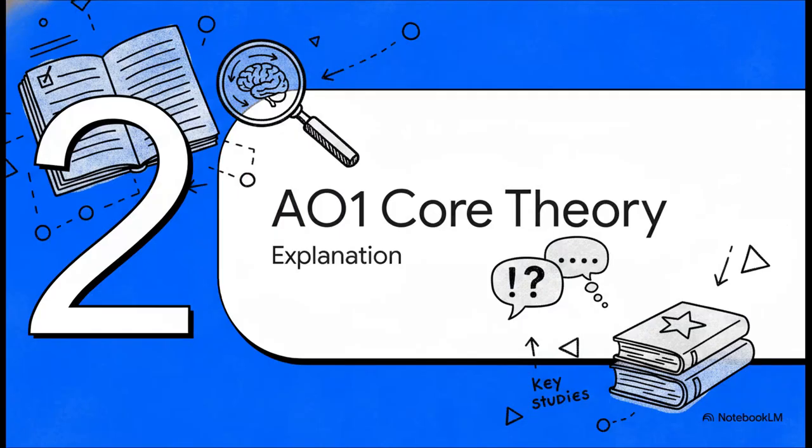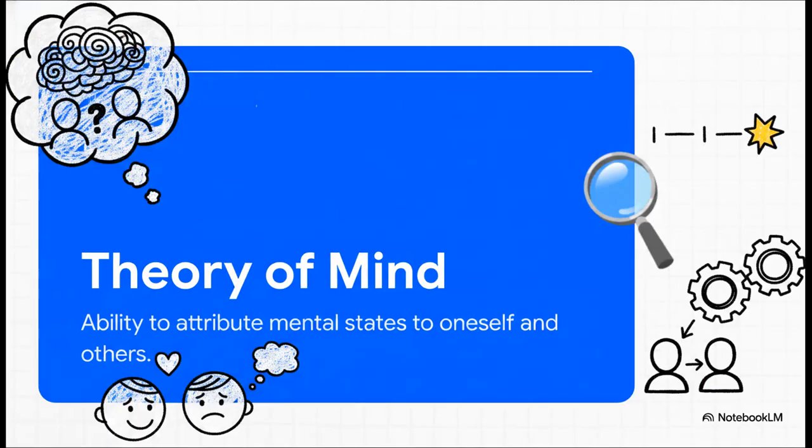Moving on to Section 2, our AO1 core theory explanation. Have your pens ready. You're definitely going to want to jot down these key definitions and studies. Let's nail down a precise AO1 definition straight out of the gate. Theory of mind, or TOM as we'll often call it, is the ability to attribute mental states, things like beliefs, desires, and intentions to yourself and to others. Basically, it's the understanding that someone else's mental state might be completely different from reality and totally different from your own. Typically, children hit this massive milestone around the age of 4, and it's absolutely crucial.